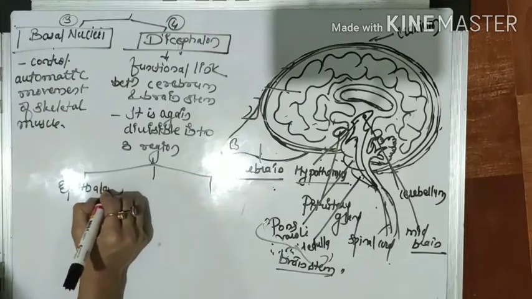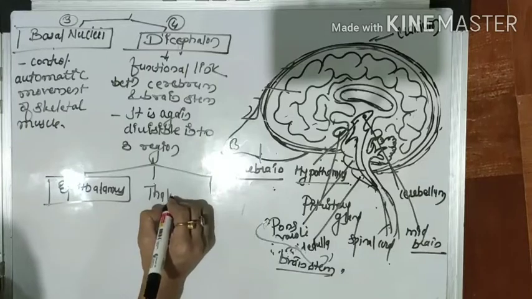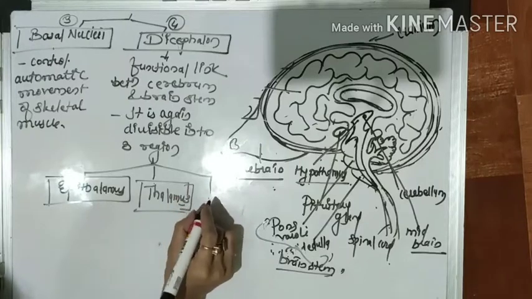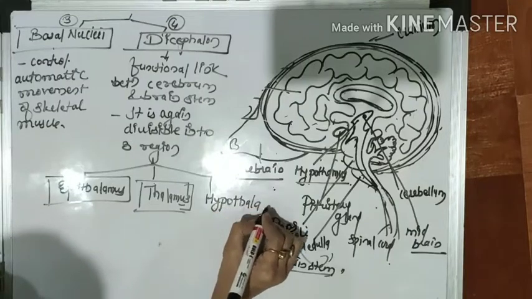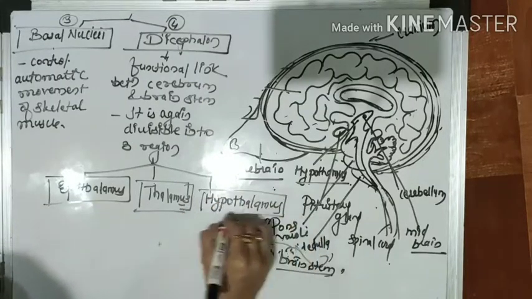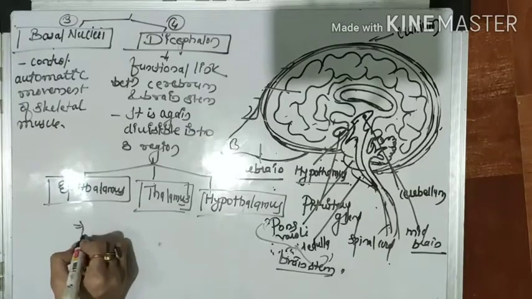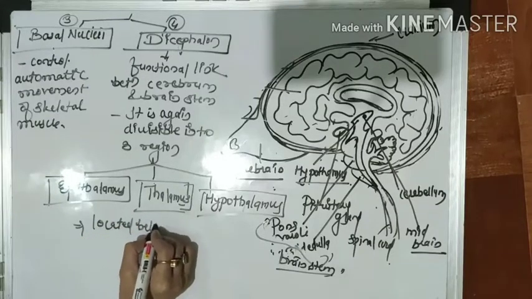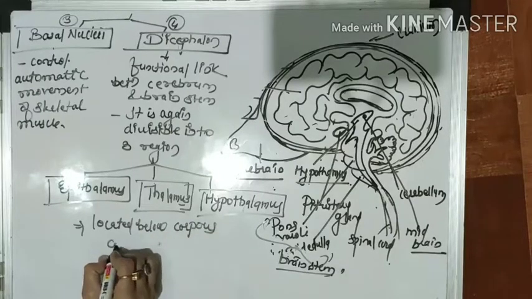It is epithalamus. Okay, it's a thalamus, and last is called hypothalamus. Okay, these are the three regions present in the diencephalon. And one more thing, where the diencephalon is located. Okay, so it's located below the corpus callosum.